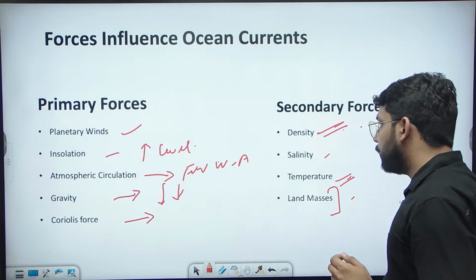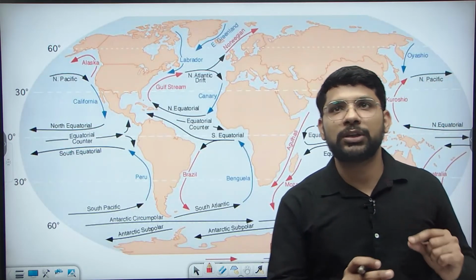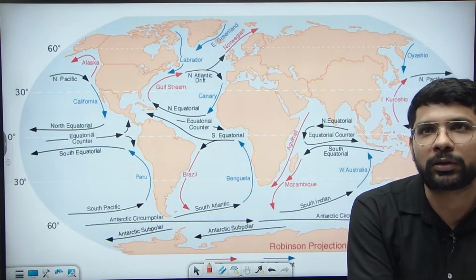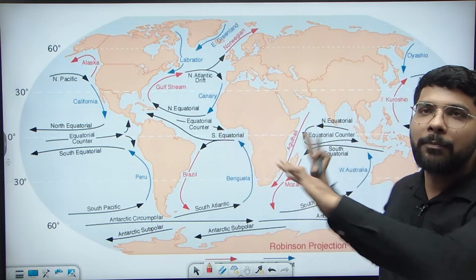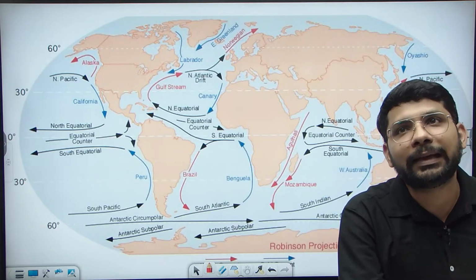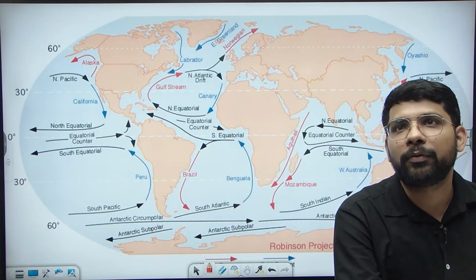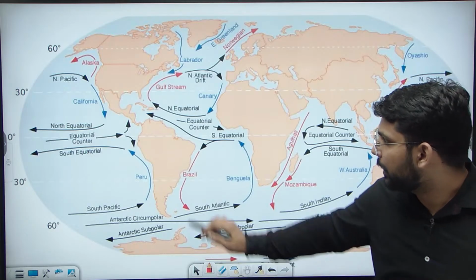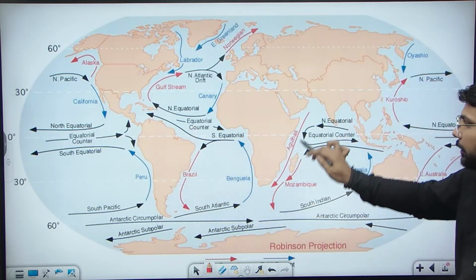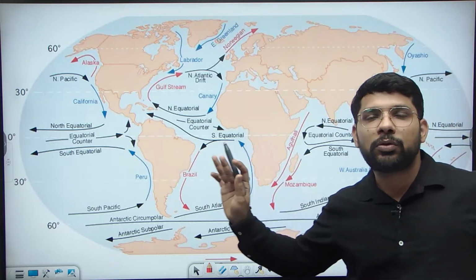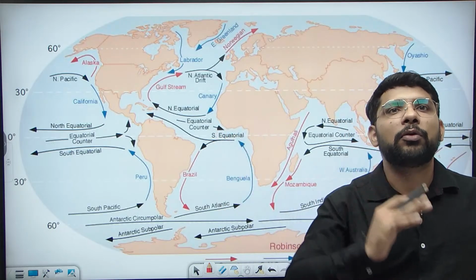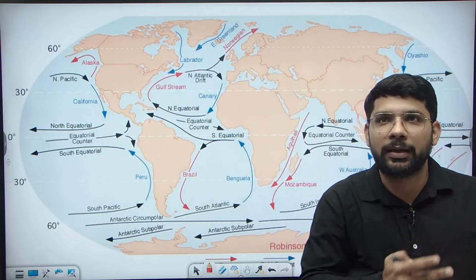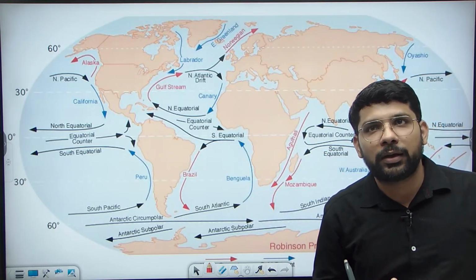You can also draw the map of the ocean currents. आप किसी भी एक particular 2-3 ocean currents को दिखा सकते हैं map. It's not like कि you need to show the complete map. You can show 2-3 currents in a map. So you can show these maps. Like you can create this part and you can make the current. You can show the warm current. You can show the cold current there. It will fetch you one mark extra compared to the others if you are not showing the current.